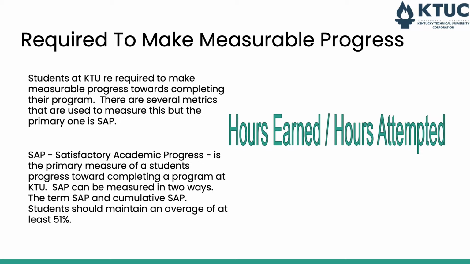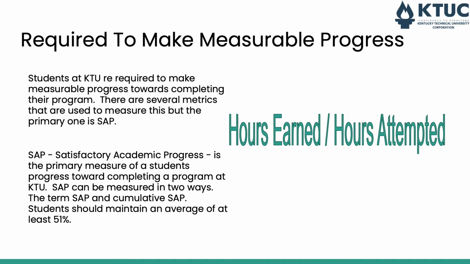If you attempt 15 hours and you get 0, then you will receive 0% SAP, which is not good. So it means basically you need to make sure that you're passing at least half of your classes, if not more.